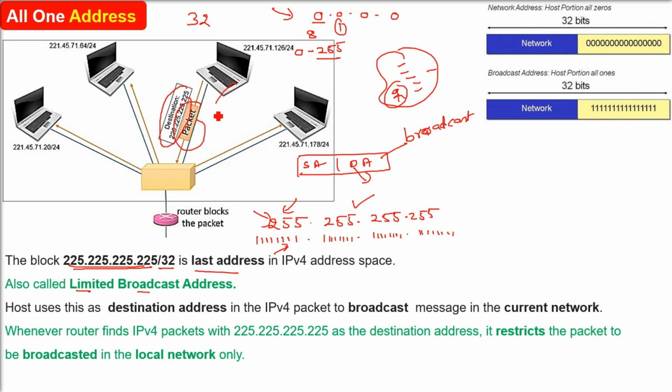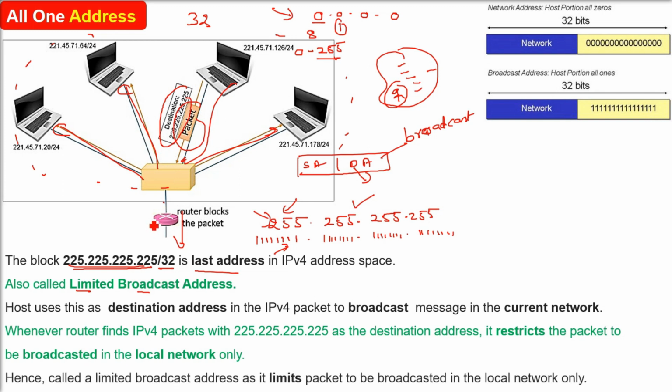So this computer is sending the packet with the destination address as the all-ones address. When it arrives, what will the router do? When it receives that kind of message with all ones, it will broadcast it back to all the computers or hosts in that network. In that network only, the logical network only. This packet will not leave the local network.